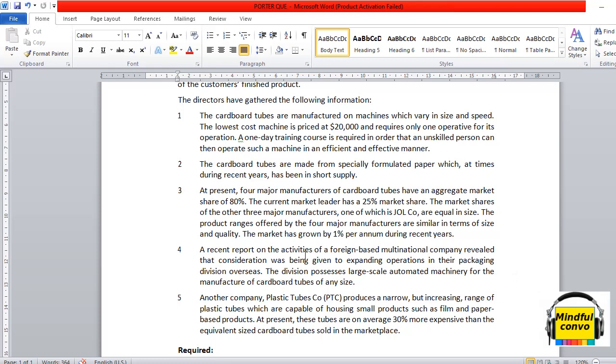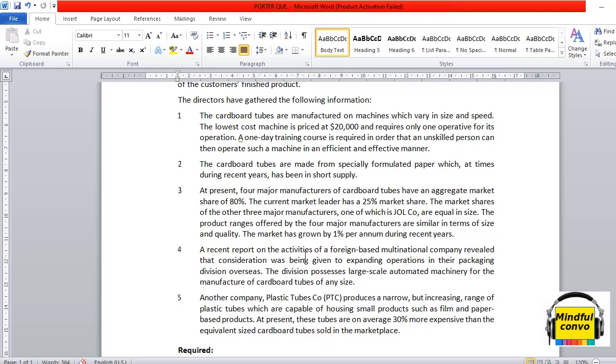A one-day training course is required in order that an unskilled person can then operate such a machine in an efficient and effective manner.